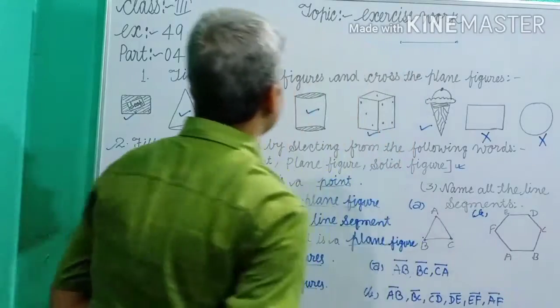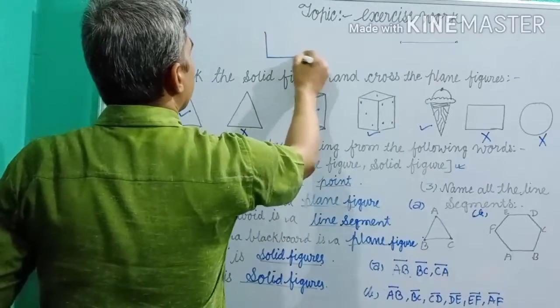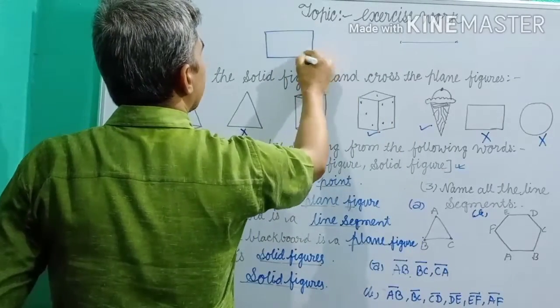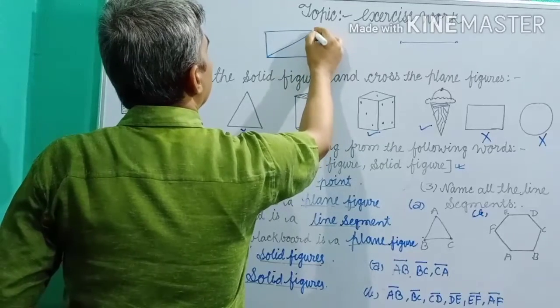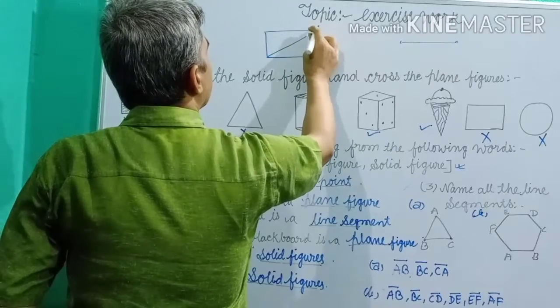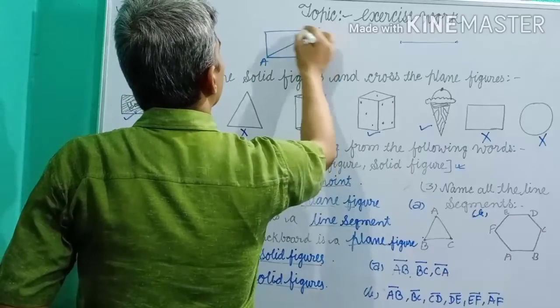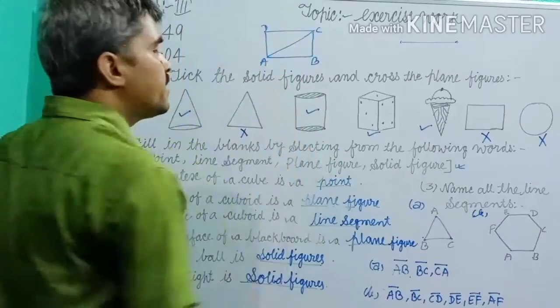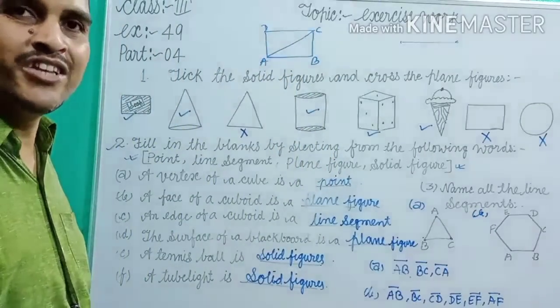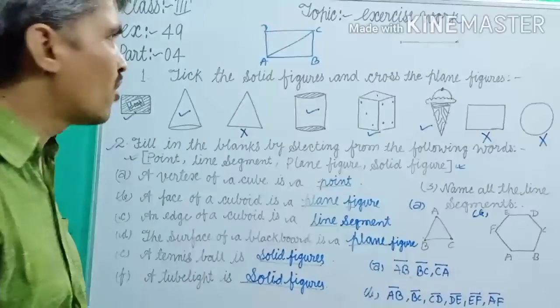And one more question, dear students. This is the figure of a rectangle with its diagonals drawn. So dear students, how many line segments? Can any student say how many line segments are in this figure? 3, 4? Wrong.